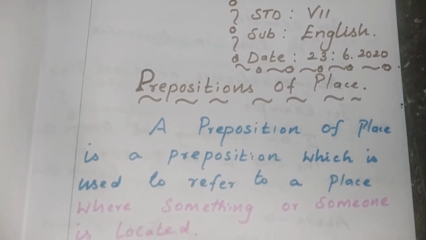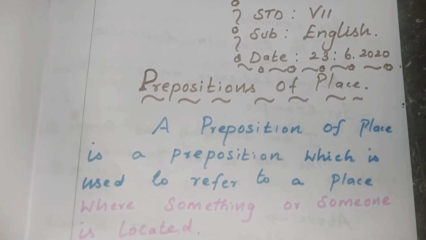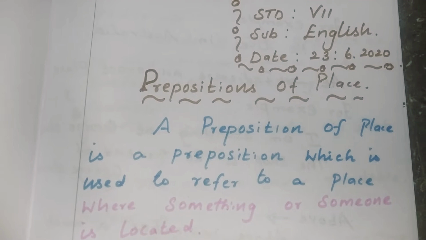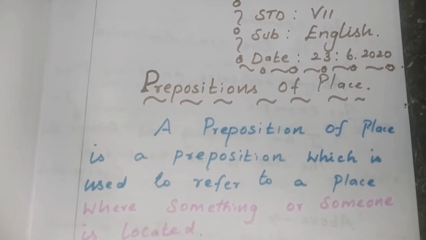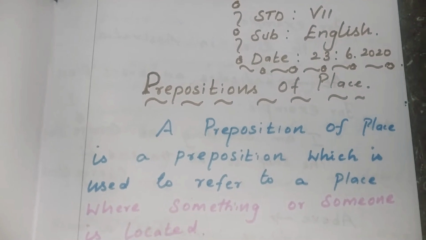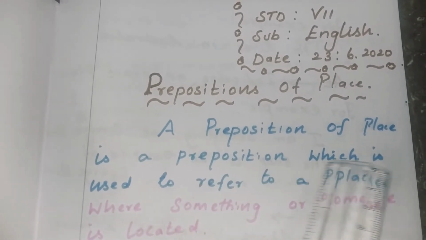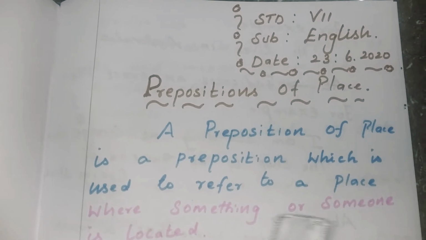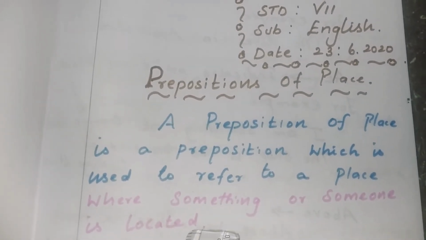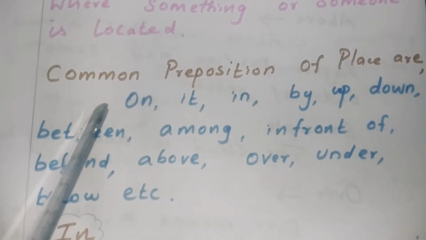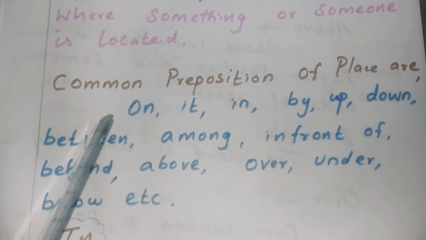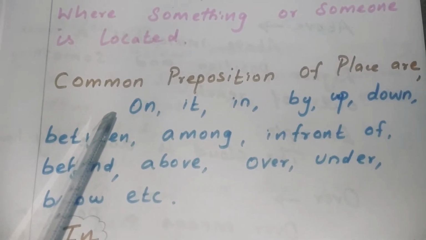In the previous class, we had seen prepositions of time. This class, we are going to see prepositions of place. First of all, we are going to see what is meant by a preposition of place. A preposition of place is a preposition which is used to refer to a place where something or someone is located. Today I am going to teach a few prepositions which refer to place.